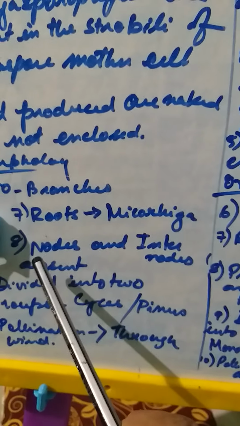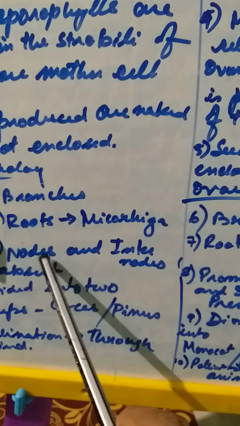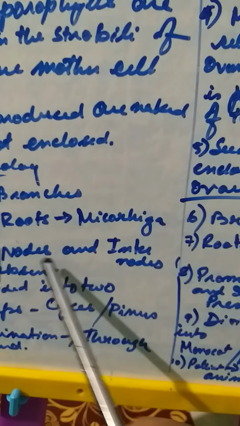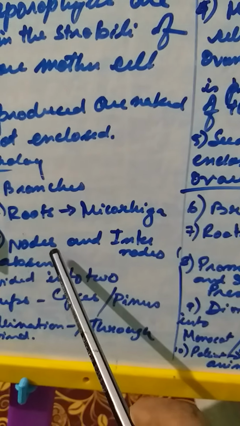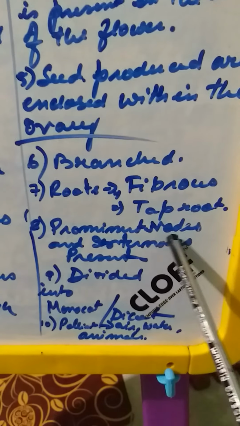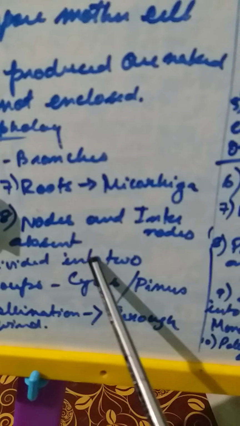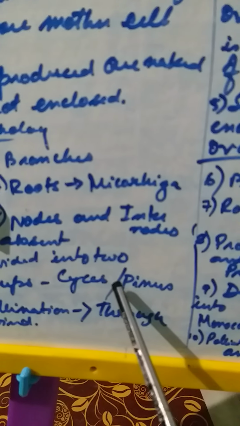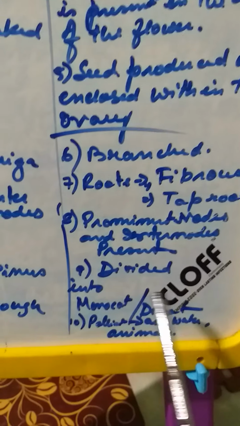Now another thing is the nodes and the internodes are absent. What is a node? Node is the point where a leaf arises, and a scar is also left behind. But the nodes and the internodes are totally absent here, and in angiosperms the prominent nodes and internodes are present. Now gymnosperms are divided into two groups, the cycas group and the pinus group, and angiosperms are divided into monocot and dicot.